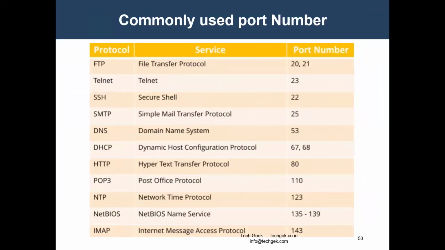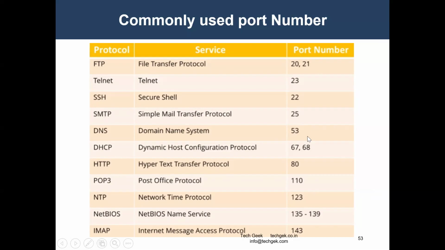Now, when we are talking about ports, which is a very important part, there are several networking ports through which communication happens. When we discuss services like FTP, Telnet, SSH, SMTP, DNS, DHCP, HTTP, and so on, there are several protocols, and also different port numbers.